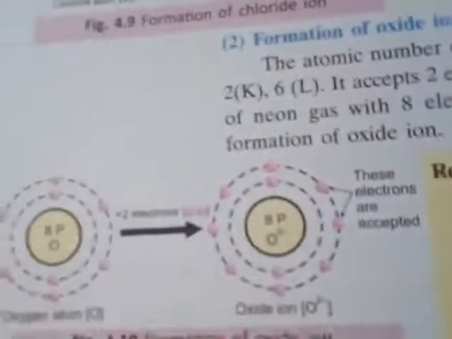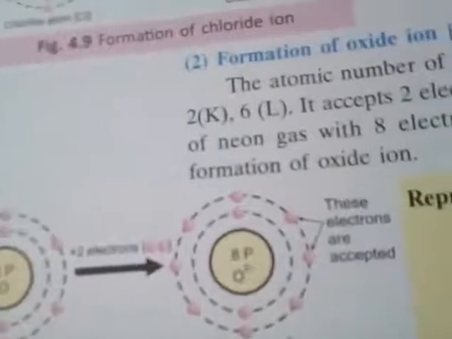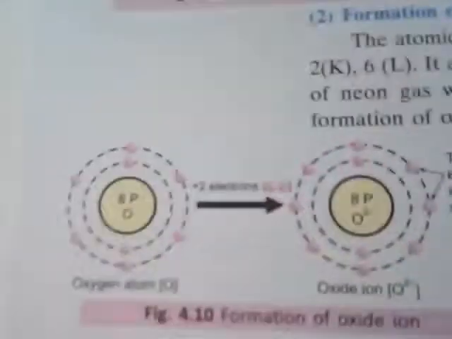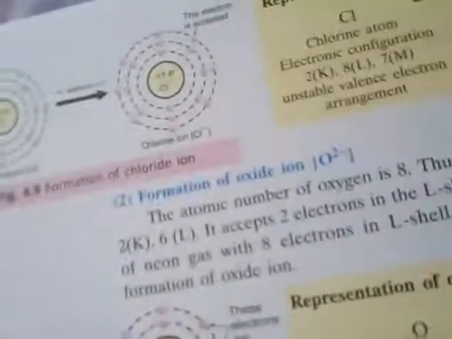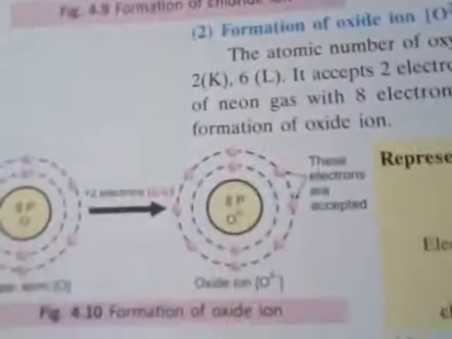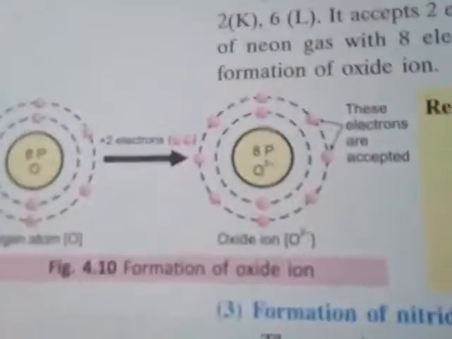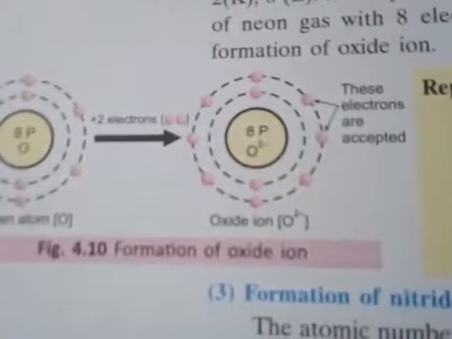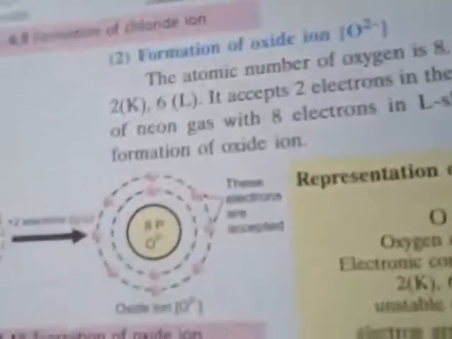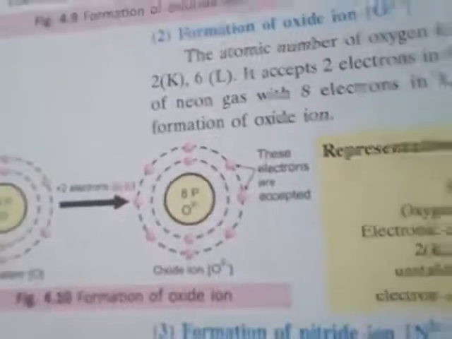The same thing will happen in the formation of the oxide ion. In the case of oxygen, there are 6 electrons in the outermost shell, and 2 electrons are needed for the octet, that is 8 electrons, so it will gain 2 electrons and form O2 minus. The same thing will happen in the case of the nitride ion also.